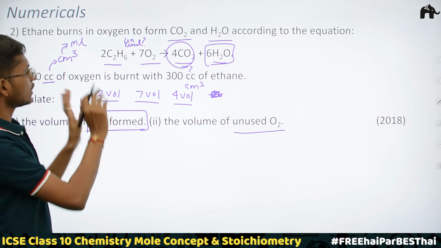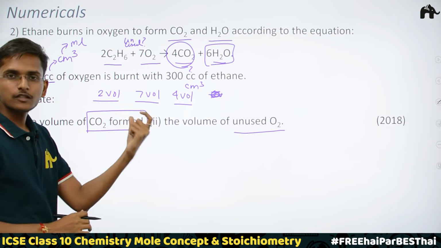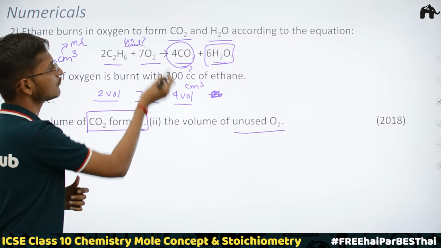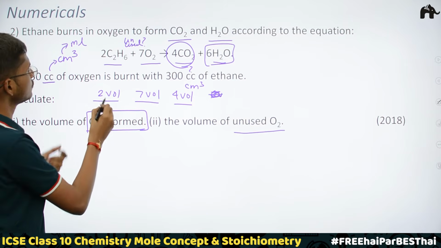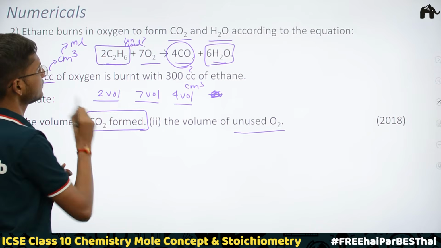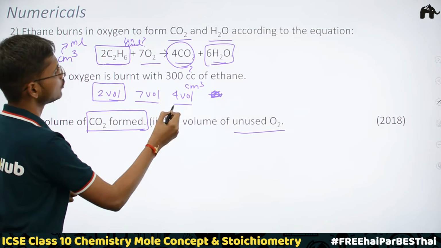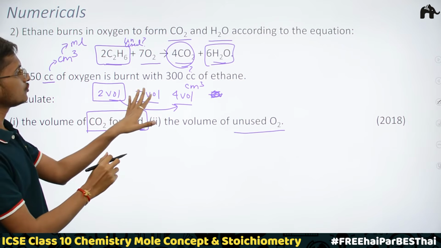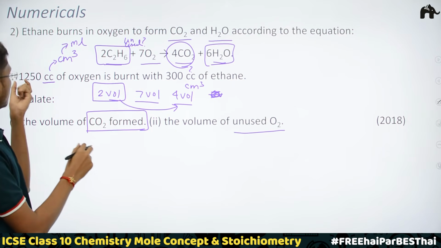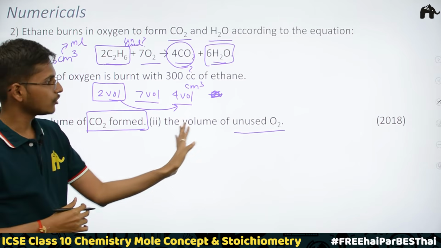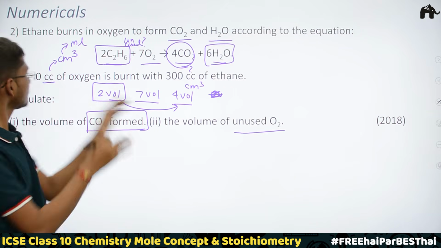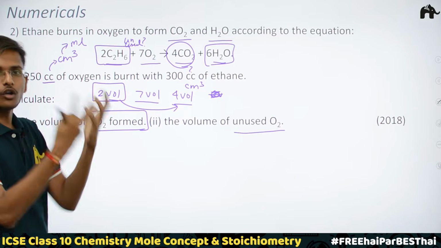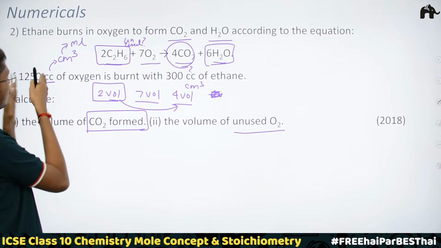So in this question, the trick is not to use the volume of oxygen to find the volume of carbon dioxide. You have to use the volume of ethane to find the volume of carbon dioxide. Now why is it so? Why am I telling you not to use the volume of oxygen? Because in the question itself they are asking for the volume of unused oxygen. So this means that out of this 1250 cubic centimeter of oxygen, not all oxygen is getting burnt. So we cannot use this volume.